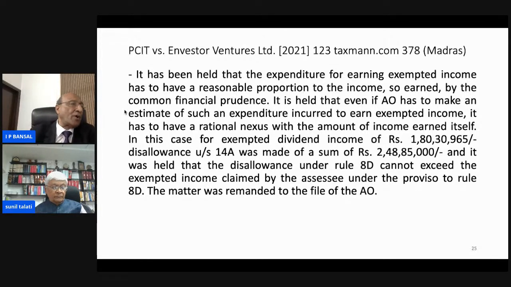Now, next decision is PCIT versus Investor Venture Limited, 123 taxmann.com 378. This is also an important decision. Now, in this case, what has happened? The exempted dividend income was a sum of rupees 1,80,30,965, and the AO computed the disallowance as per provisions of 14A and Rule 8D at a sum of rupees 2,48,85,000. So he made the disallowance.